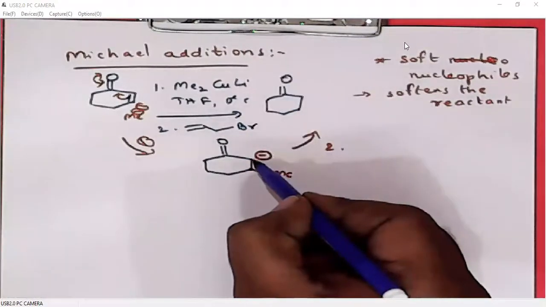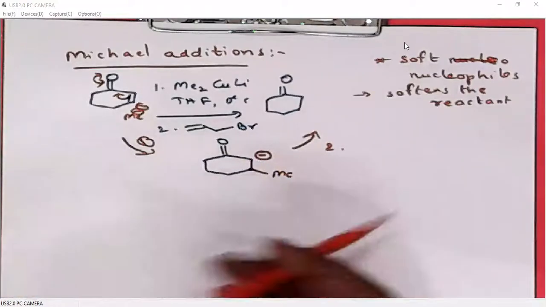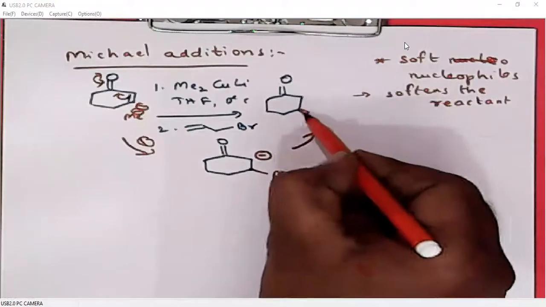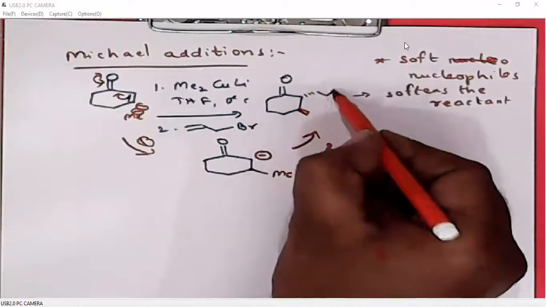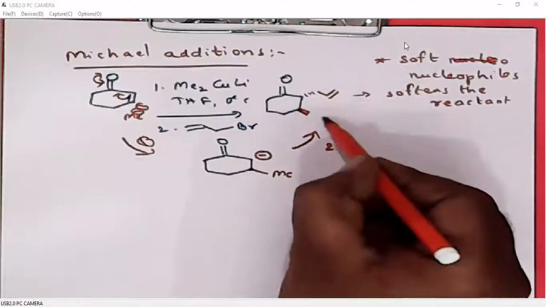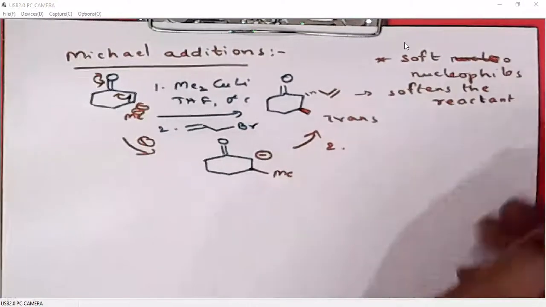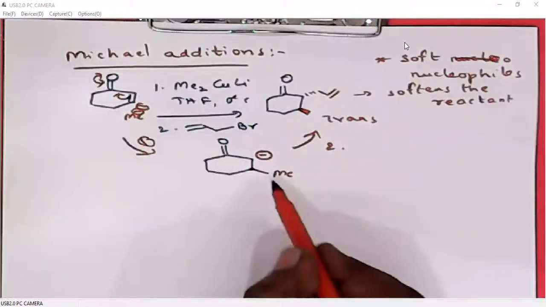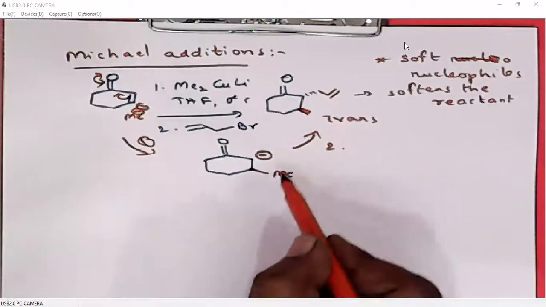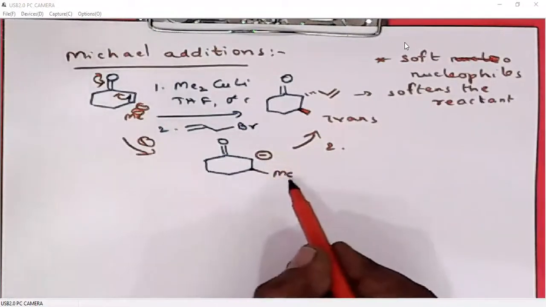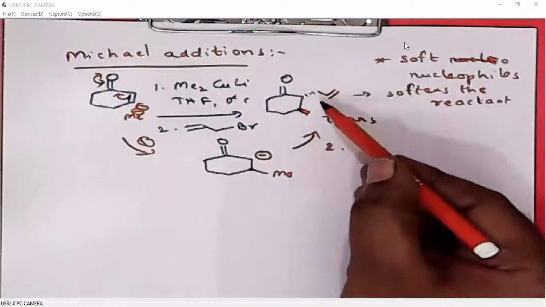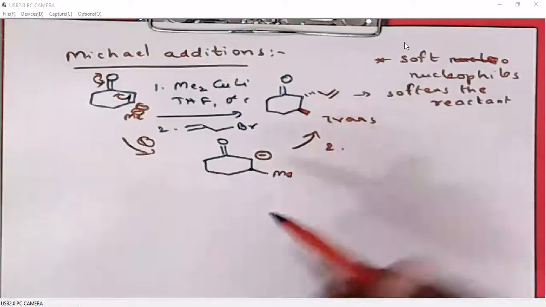This position will undergo alkylation. Here what we need to discuss is the two alkyl groups, they must be trans to each other. When we use only one alkyl group and want to stop the reaction here itself, we may not need to predict the stereochemistry of this methyl group, but when we do further alkylation, we must write trans alkylation.